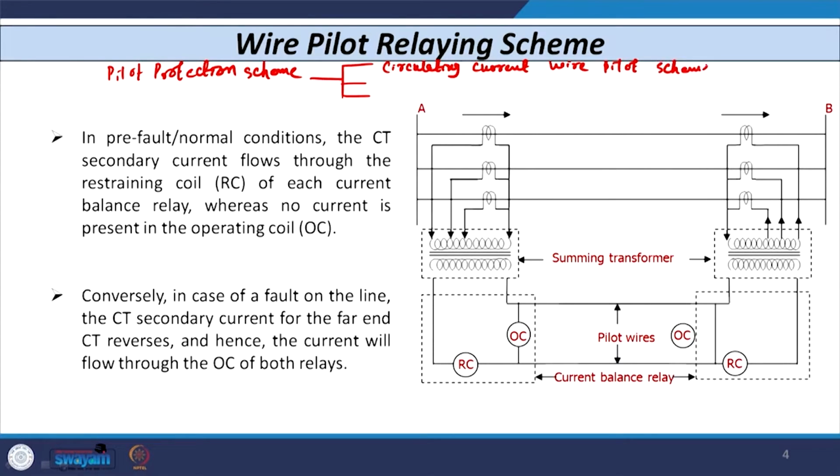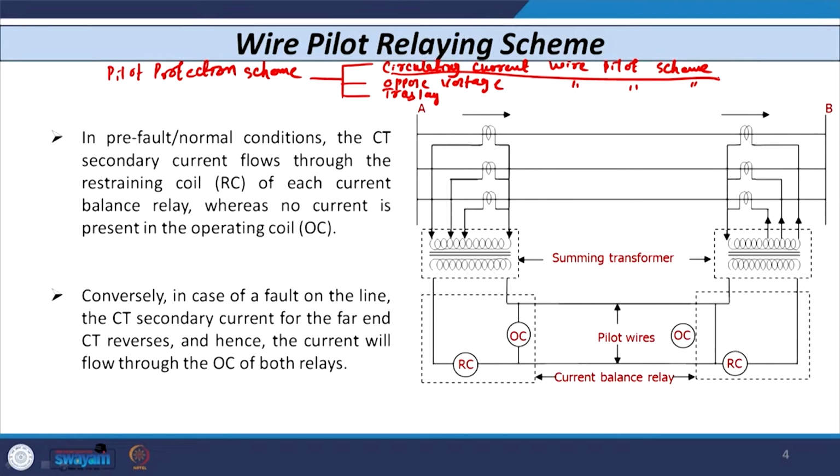The second one is the opposed voltage wire pilot relaying scheme, and the third is the translay type of scheme. Out of these, let us discuss the first one only, that is the circulating current wire pilot relaying scheme.